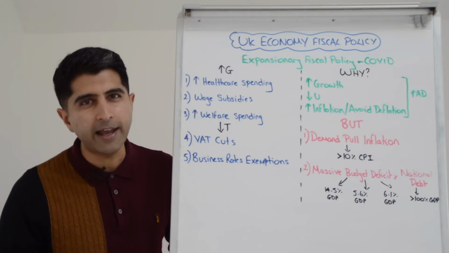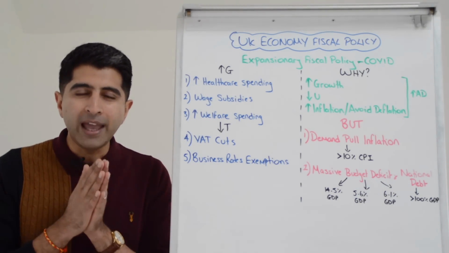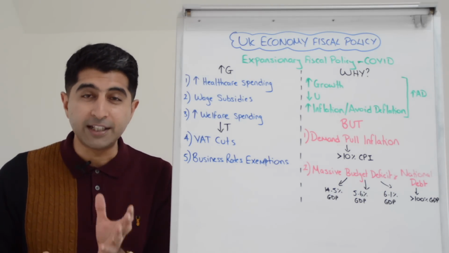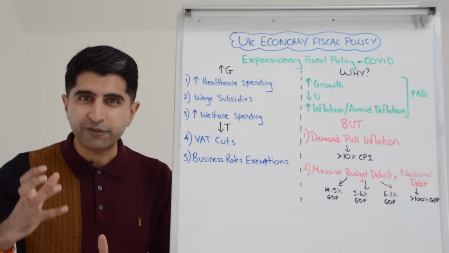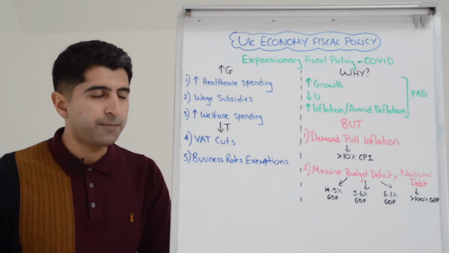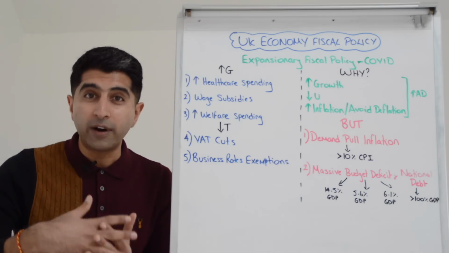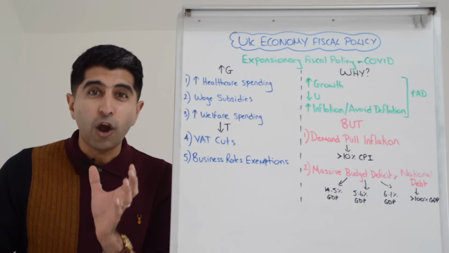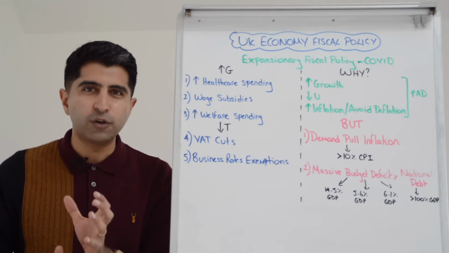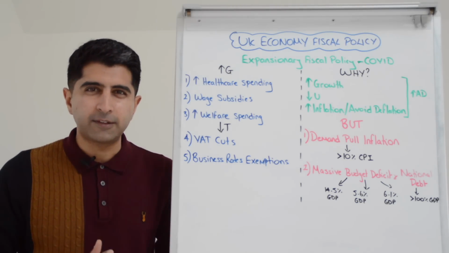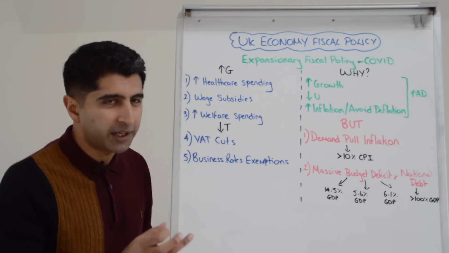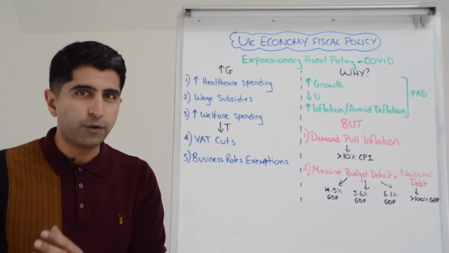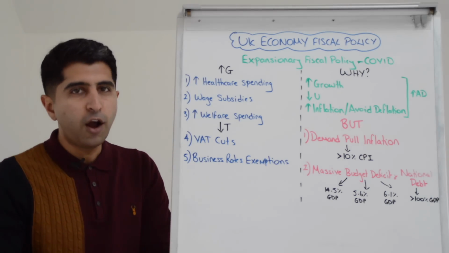But also on the tax side, VAT was cut for industries hit hardest by the pandemic, leisure, hospitality, and tourism industries. So VAT was cut from 20% all the way down to 5%. And also these industries were exempt from paying business rates. Business rates are a tax on the value of business property, physical property, and it's quite burdensome, this tax on businesses. So in 2020, 2021, at the heart of the COVID crisis, business rates were taken away from those industries to help them out.